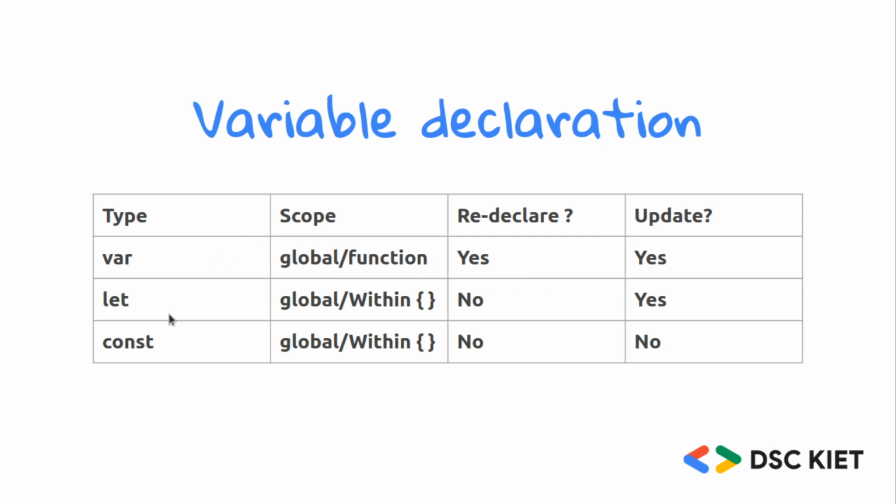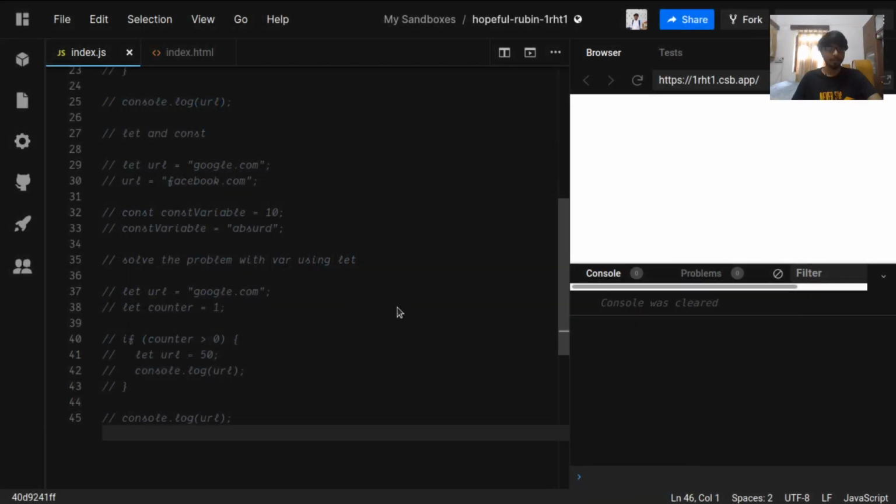Then let. For let we have a global scope and scope within any curly braces. So within any function curly brace or if else curly brace, the let variable has a scope within that only. Can we redeclare this? No. Once a value is declared, you can only update it in the let type. In the const type, this is the same as let, but we cannot redeclare it and we can also not reassign it. So this was variable declaration. Let's move on to some types in JavaScript.